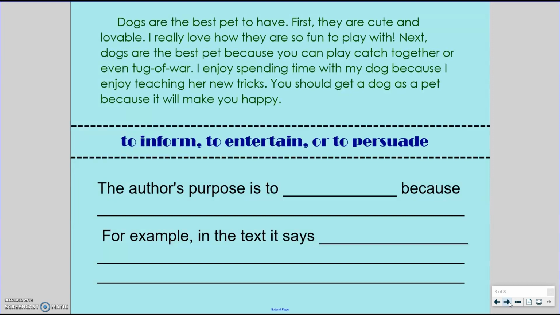Dogs are the best pet to have. First, they are cute and lovable. I really love how they are so fun to play with. Next, dogs are the best pet because you can play catch together or even tug of war. I enjoy spending time with my dog because I enjoy teaching her new tricks. You should get a dog as a pet because it will make you happy. Now, did the author write this to inform you, to entertain you, or to persuade you? Let's think.